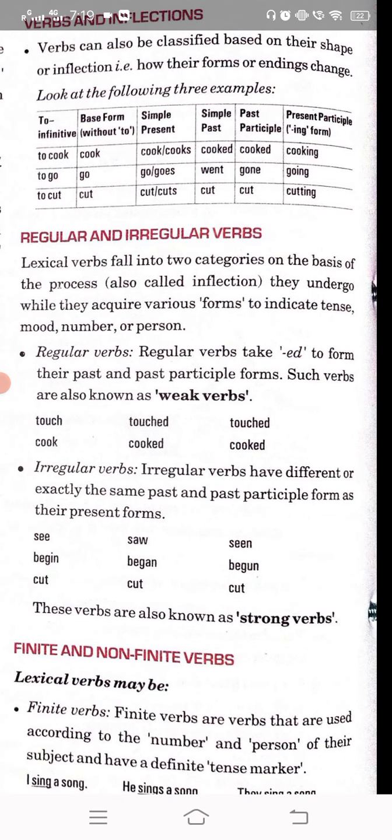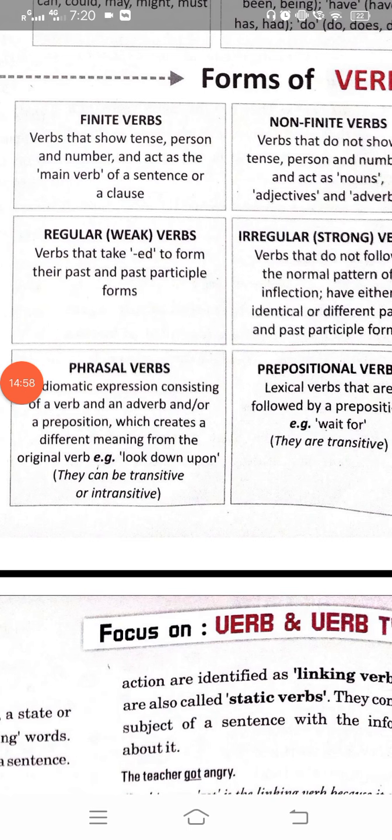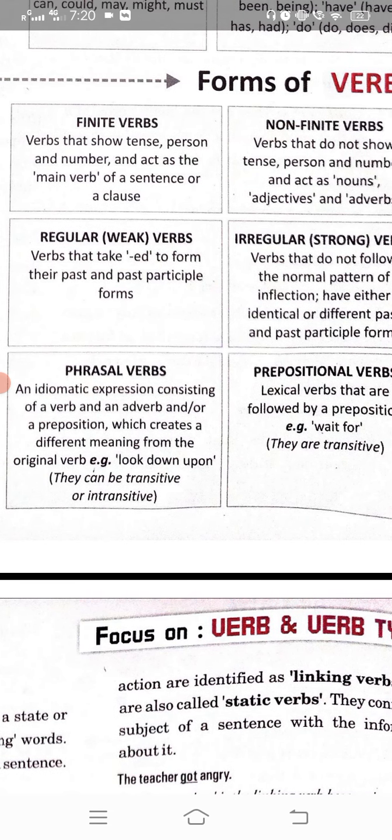So now the last topic of today is your phrasal verb as well as your prepositional verb. So what is a phrasal verb? First of all, in English we know that there is a phrase, there is a clause, there is a sentence. So a phrasal verb is, you can call it, an idiomatic expression consisting of a verb. It is just an idiomatic expression. It is not a complete sentence. You don't have to write a complete sentence for phrasal verbs, but they create a meaning from it. Like look down upon.